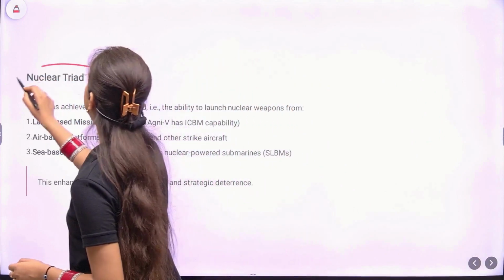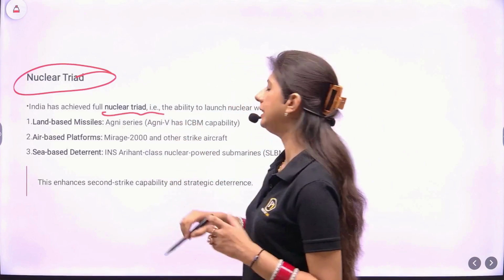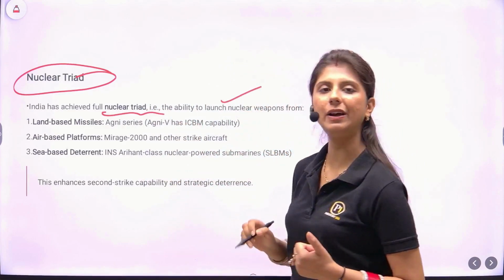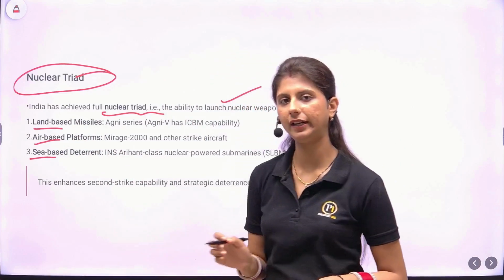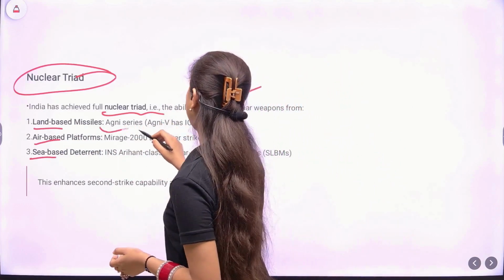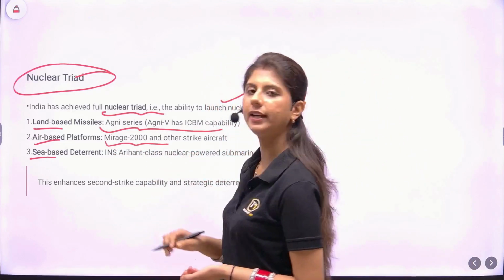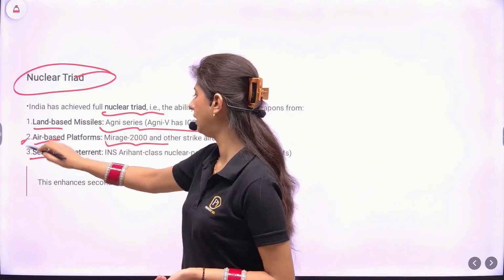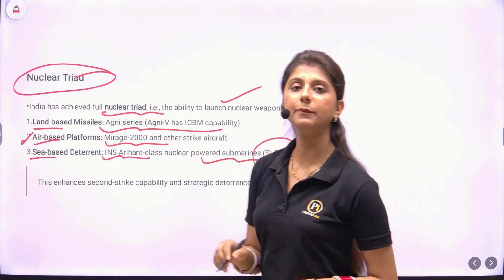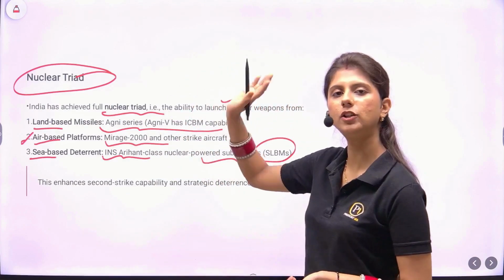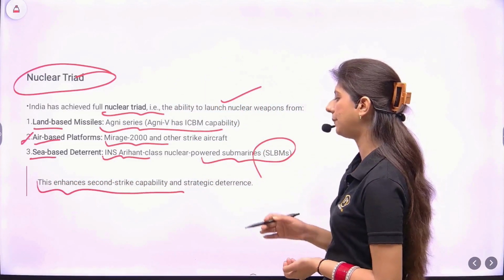Now, what is a nuclear triad? India has achieved a full nuclear triad, that is the ability to launch the nuclear weapon from land, air, as well as sea. So very important for India. We have the Agni series, that is Agni 5, which can be launched from land. Then we have Mirage 2000 and other striking aircraft which can launch these from air. And then we have INS Arihant class nuclear powered submarines, so they can be sea-based deterrents. So we have the nuclear triad from all 3 segments. It enhances the second strike capability and strategic deterrence.